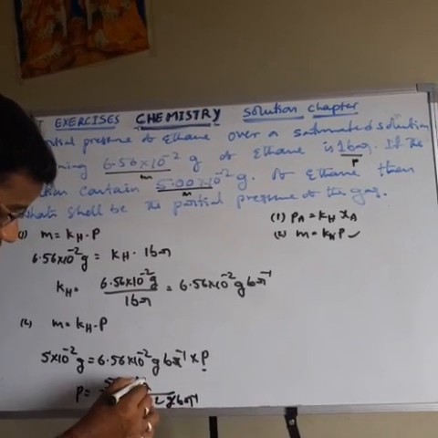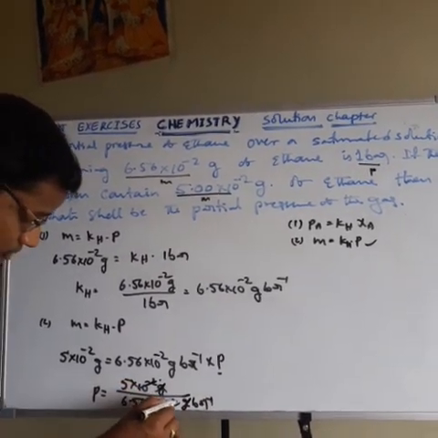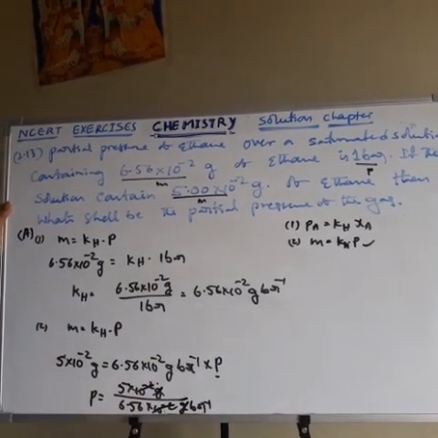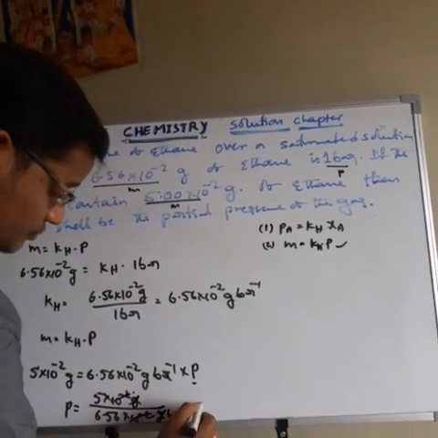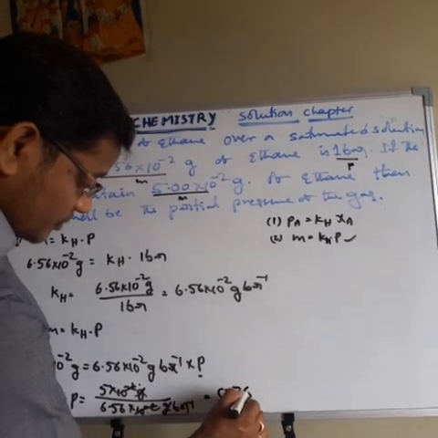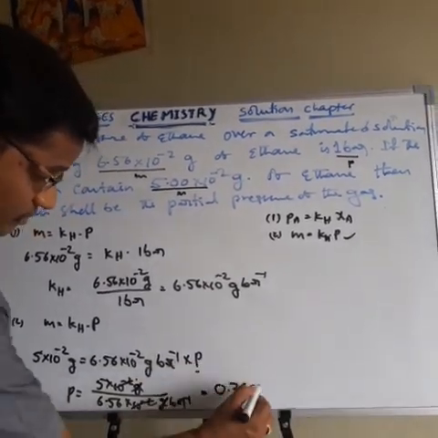Gram cancels gram, and 10 power minus 2 cancels 10 power minus 2. 5 by 6.56 is 0.762, and bar inverse in the denominator becomes bar.